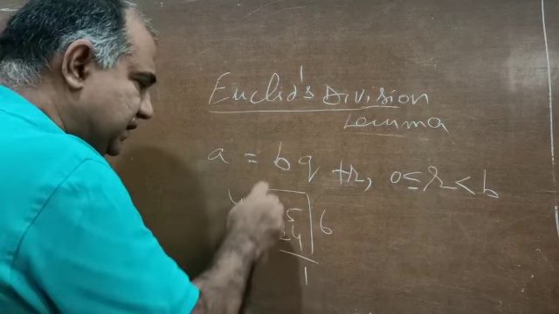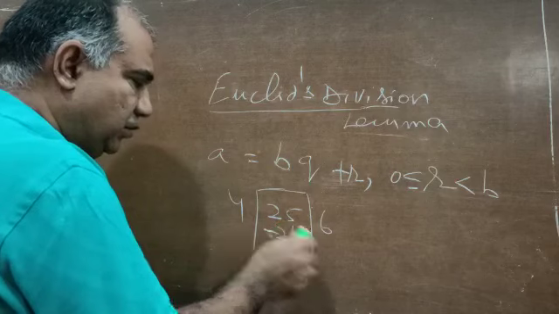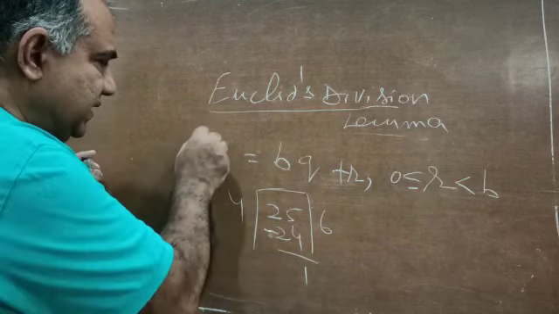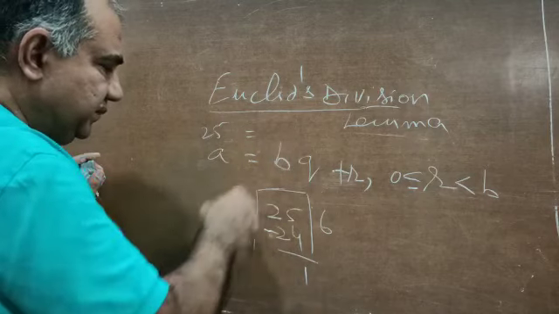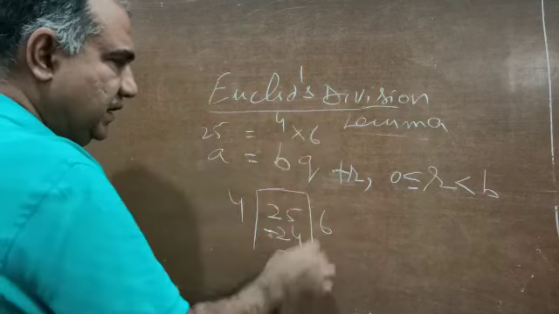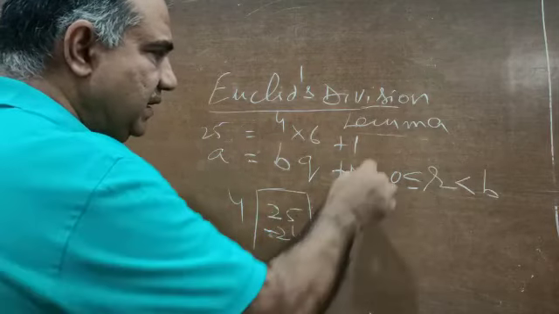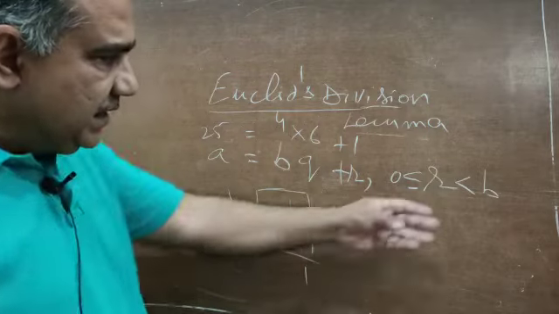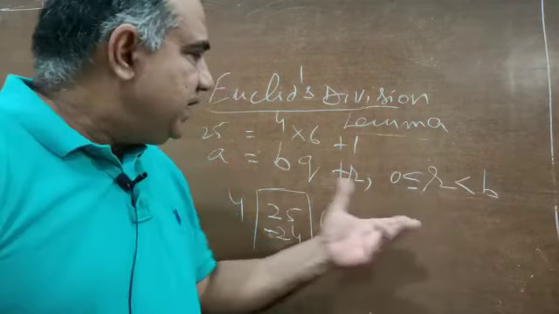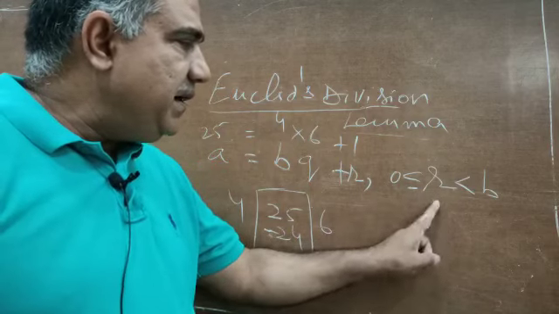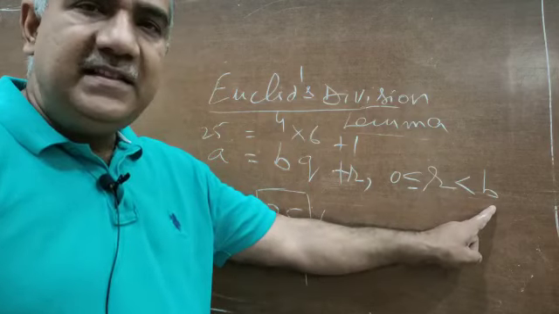In very basic classes, or the primary classes itself, we are taught how to divide quantities. Now if you want to see, I can write this: 25 is dividend, 4 is divisor, 6 is quotient, 1 is remainder, and this is what the different quantities meant here. And the condition that was a foundation on this: you cannot simply do this, but you also have to ensure that the remainder must always be less than the divisor.